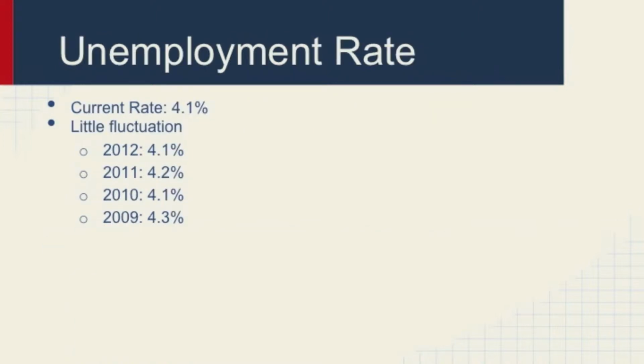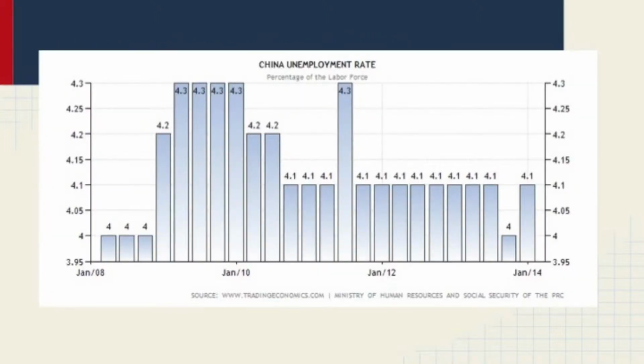Their current unemployment rate is 4.1%, and there's been little fluctuation over the years. In 2009, the rate was 4.3%, and in 2012, the rate was 4.1%. This graph shows how China's unemployment rate is relatively constant. Starting from January 2008 and ending in January 2014, there was a low of 4% and a high of 4.3%, a difference of only 0.3%.